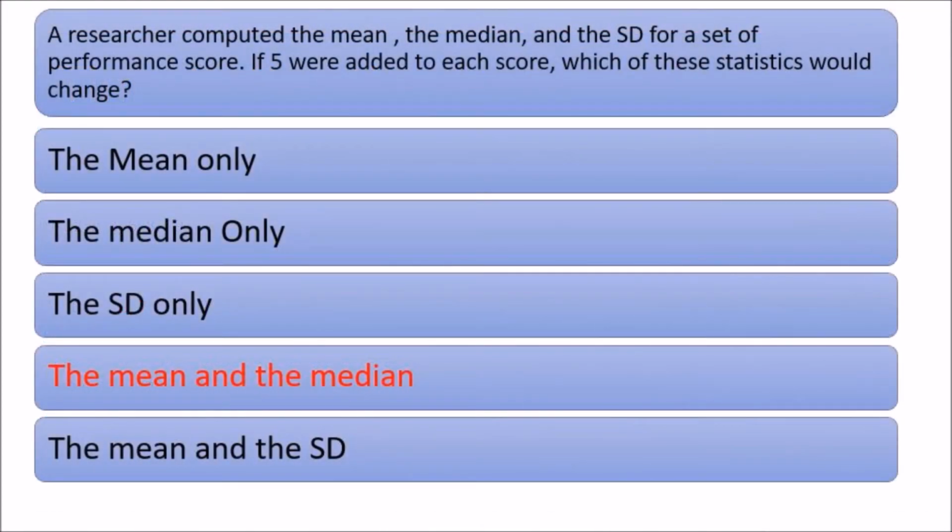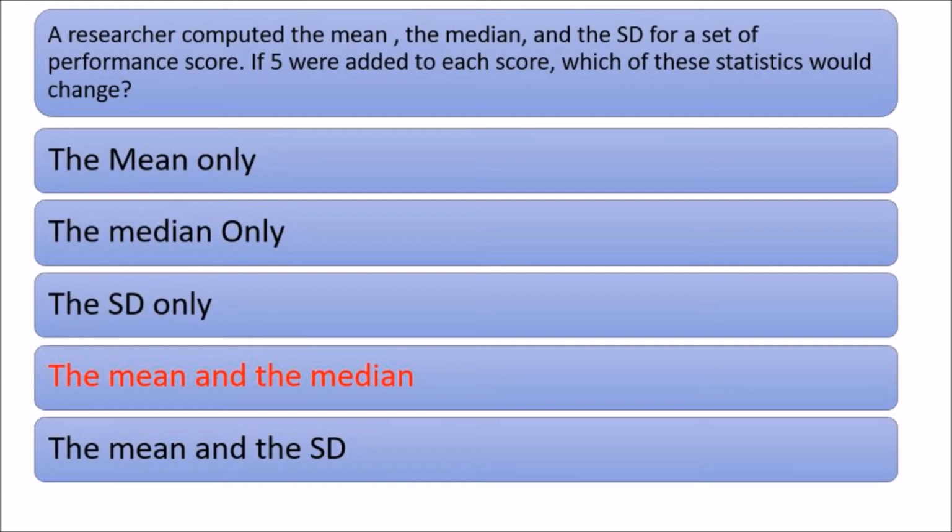Let's see another example. Researchers computed the mean, the median and the standard deviation for a set of performance scores. If 5 were added to each score, which of these statistics would change? As we know, when the same value is added to each sample, then the mean and median must change by the same value. So the correct answer of such questions is D.